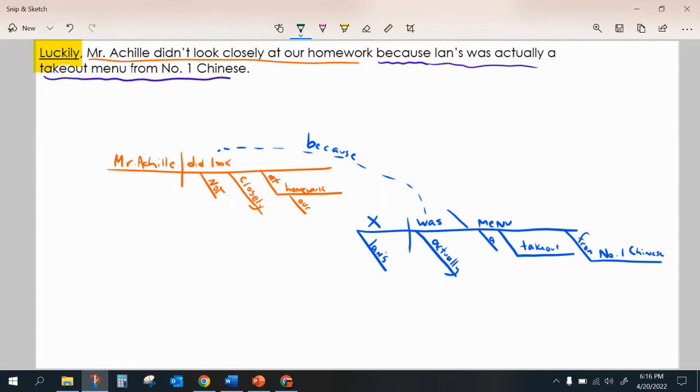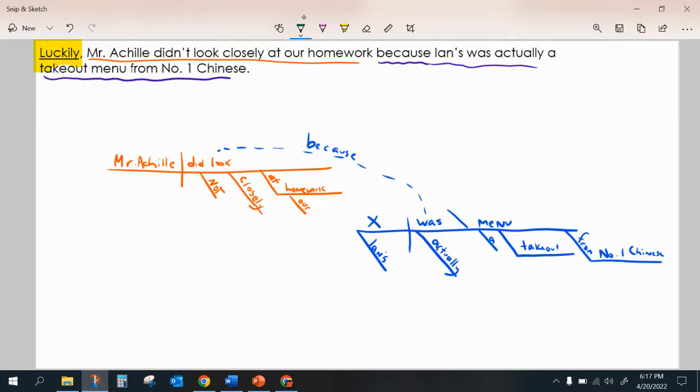And here's the major takeaway. So normally an adverb like closely would go underneath the verb. An adverb like actually would go underneath the verb. The adverb should probably connect to something that's modifying. But the word luckily is actually modifying this entire sentence. And so therefore, it would be unfair for me to connect the word luckily to one single word, because that would make the word luckily only modifying that one single word. And it's not. It's actually modifying this entire sentence, both the main clause and the adverb clause sitting over here. And for that reason, I don't want to connect it to anything.